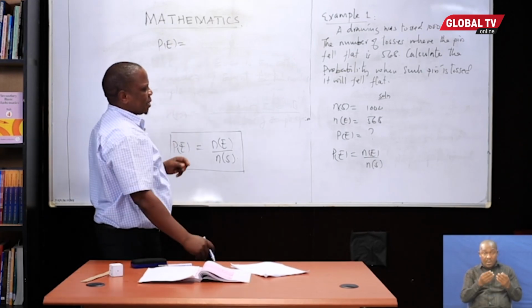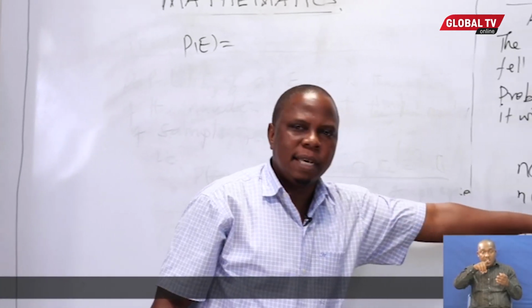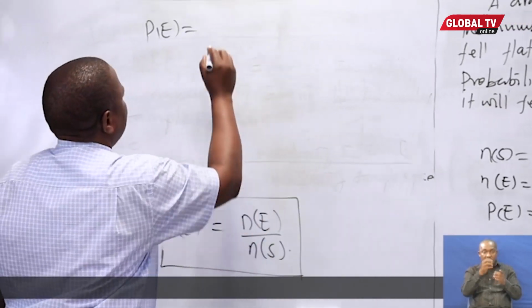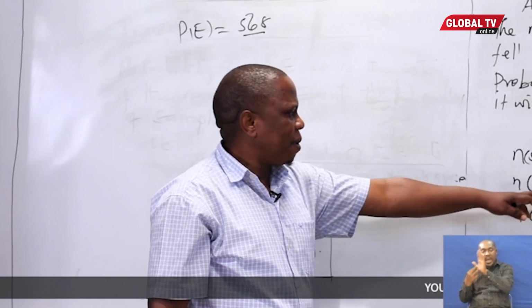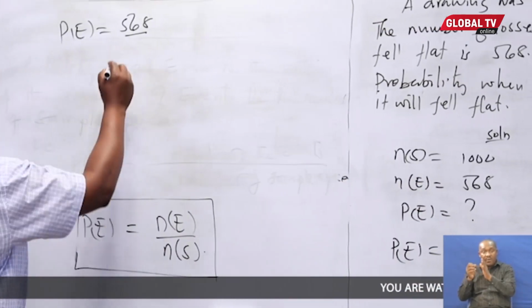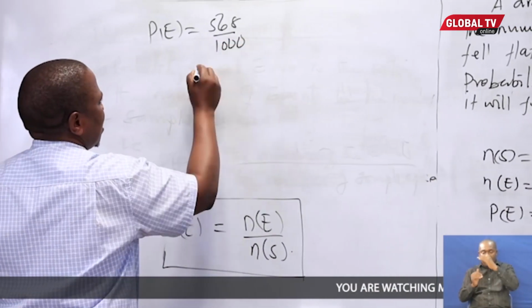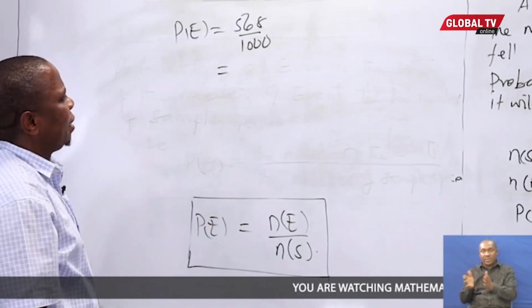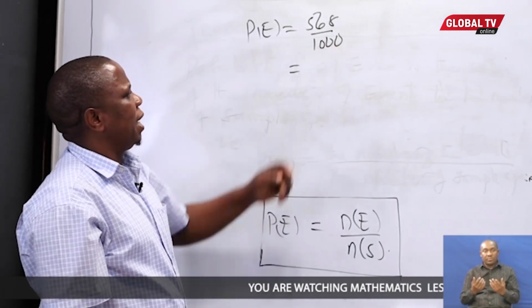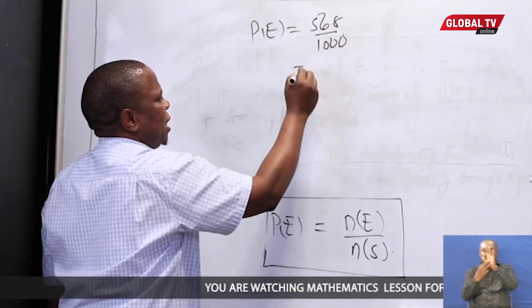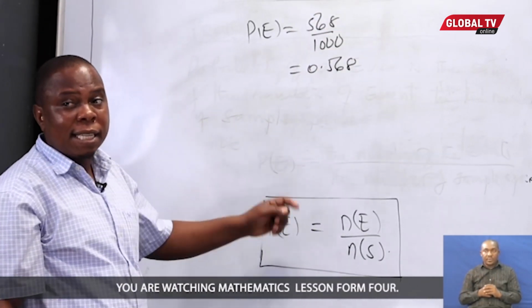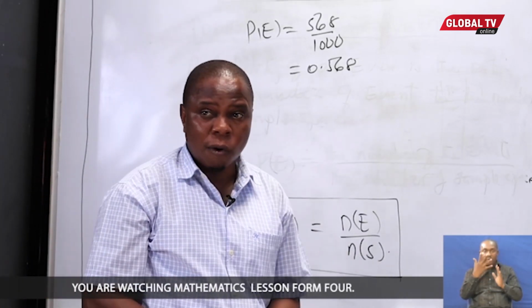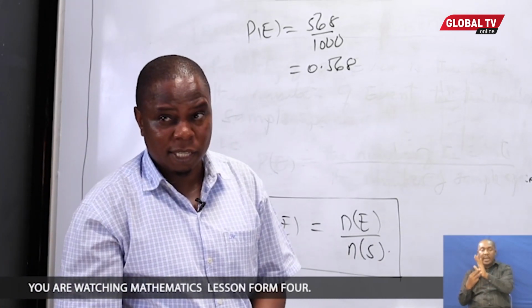What is our number of sample space? What is the number of events? It is 568. 568 divided by number of sample space, that is 1,000. It's simple arithmetic. Just count the number of zeros here, so we will have a point here. That is 0.568. That is the probability of an event.